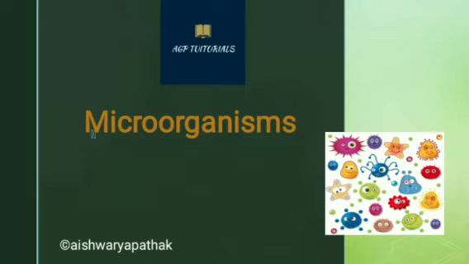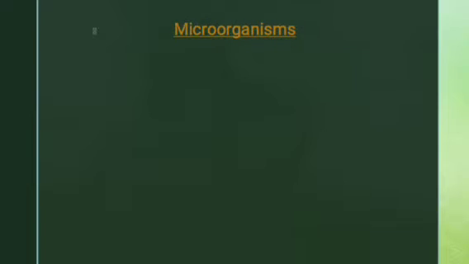So the other name for microorganisms is what? Yes, it is animalcules or microbes. So microorganisms are also called animalcules or microbes. Let us learn about it. There are many microorganisms, millions and billions of them. From those, we are going to learn some of them, like bacteria, fungi and protozoa. We are going to learn some examples of bacteria, fungi and protozoa in this lecture.